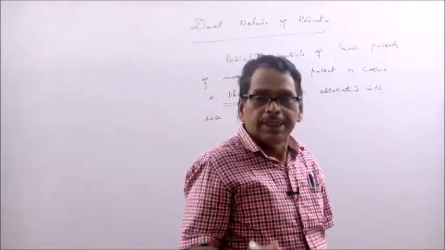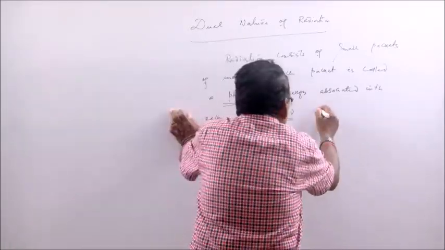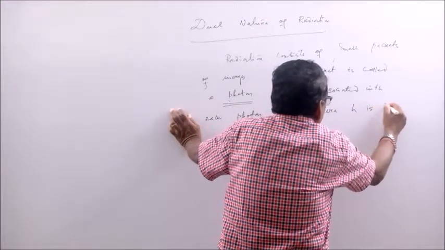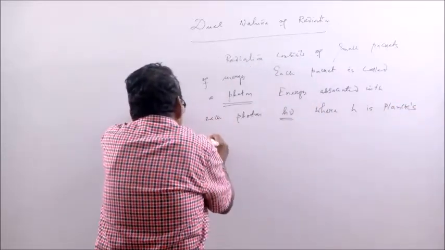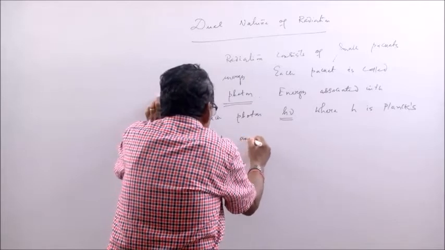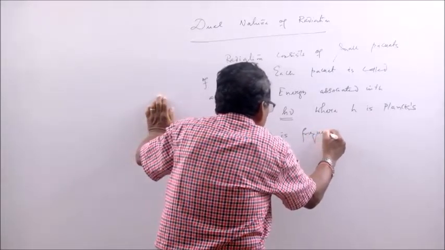What is h? h is Planck's constant and nu is the frequency of radiation.